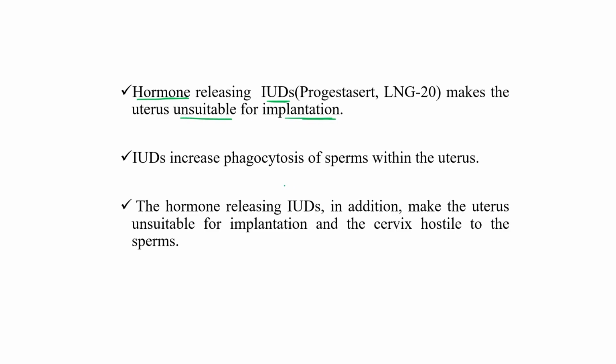Some IUDs also increase phagocytosis of sperm within the uterus. So the hormone-releasing IUDs, in addition, make the uterus unsuitable for implantation and the cervix hostile to the sperm.